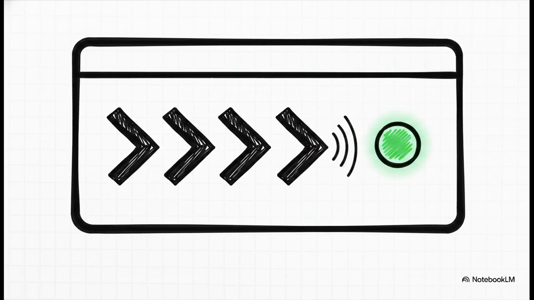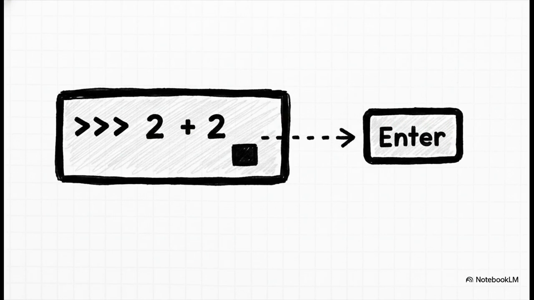And you'll see these three little arrows. That's the Python prompt. And you know what that means? It means Python is live, it's listening, and it's waiting for you to say something. We're going to call this live mode. So let's give it something really simple to do. We're just going to type 2 plus 2 and press enter. We're literally asking it, hey Python, what's 2 plus 2?